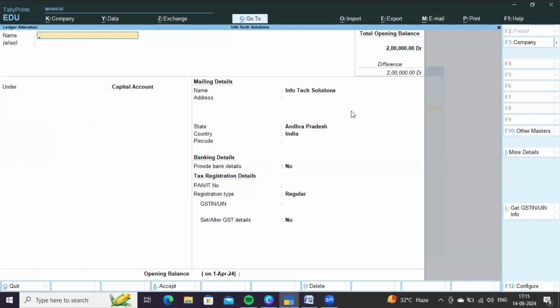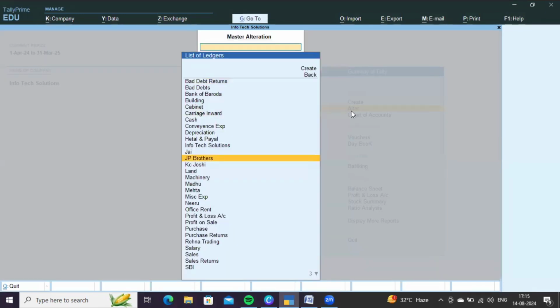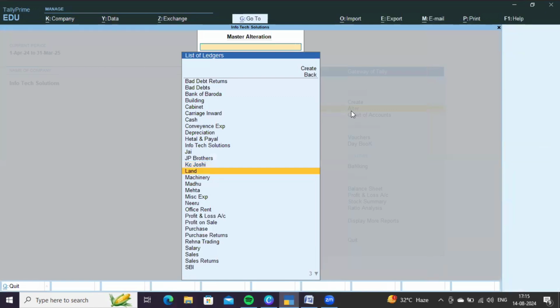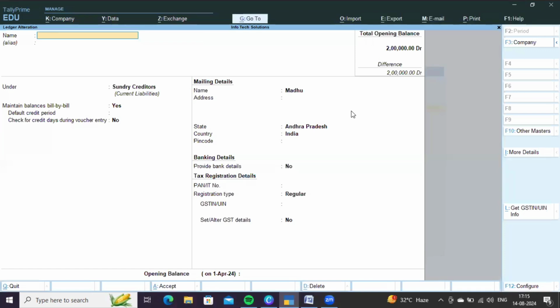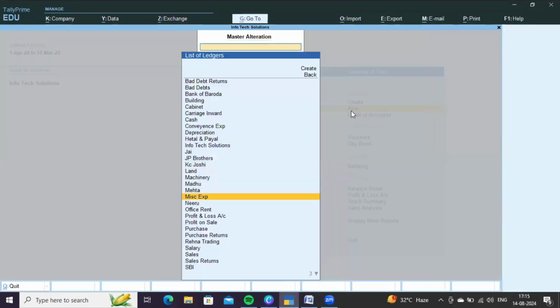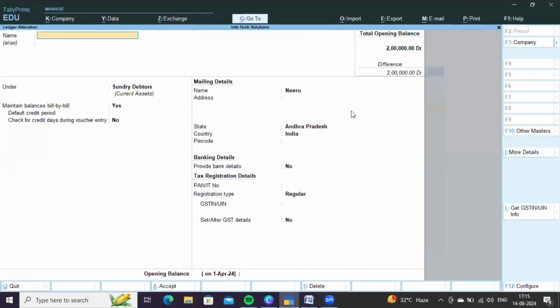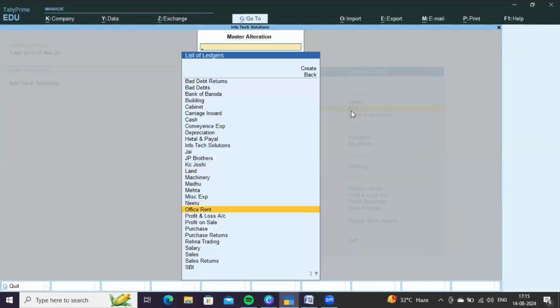Infotech Solutions, nothing but capital account. J, sundry debtors. JP Brothers, sundry creditors. KC Joshi, sundry debtor. Land, nothing but fixed asset. Machinery is also a fixed asset. Madhu, sundry creditor. Mehta, sundry creditor. Miscellaneous expenses, indirect expenses. Nero, sundry debtor. Office rent, indirect expenses. Profit on sale, nothing but indirect income.